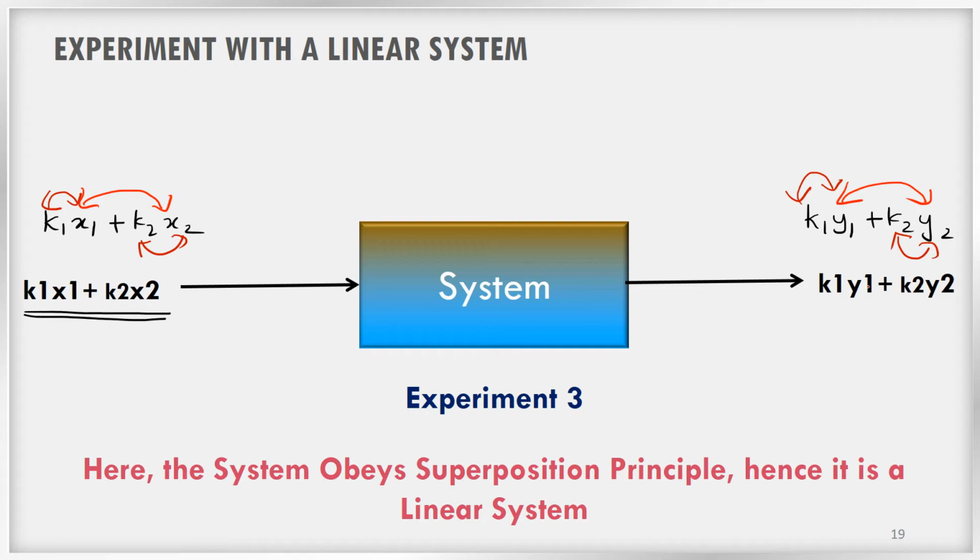So this system obeys both additivity and homogeneity, in turn the superposition principle, hence it is a linear system. This is the definition and understanding of a linear system.